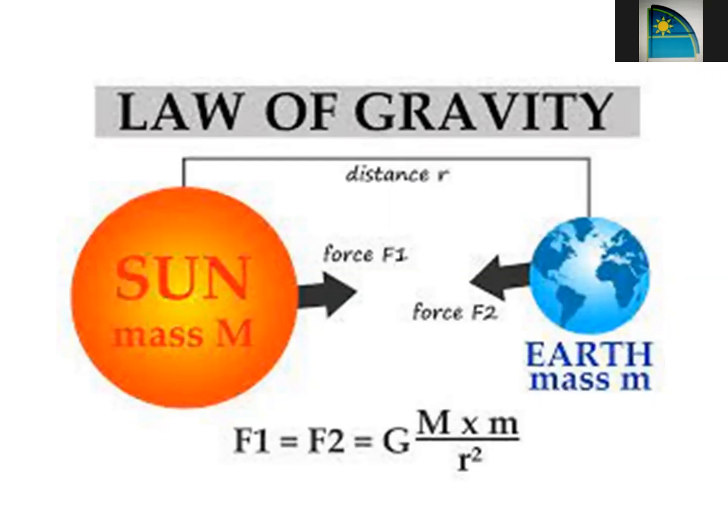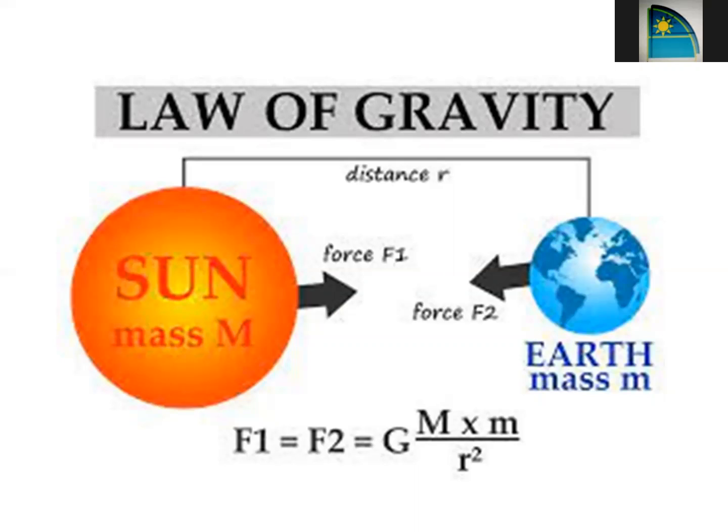And if we have many bodies lying near each other, at a time we can consider the force between two bodies, which we will see in the upcoming slides. First, let's say in this example, we have taken the sun and the earth. Mass of the sun we are writing as capital M because the sun has more mass than the earth, and mass of the earth we are writing as small m.